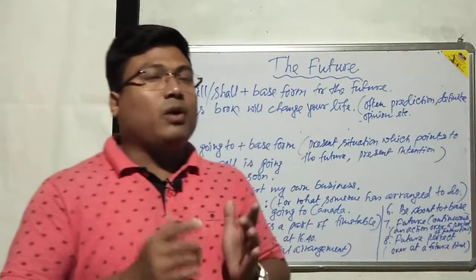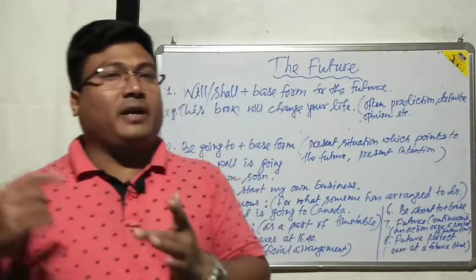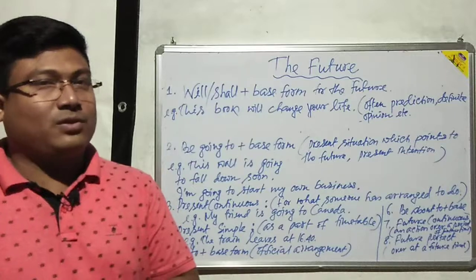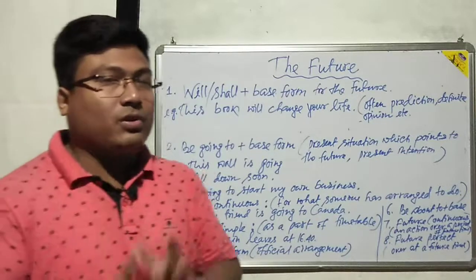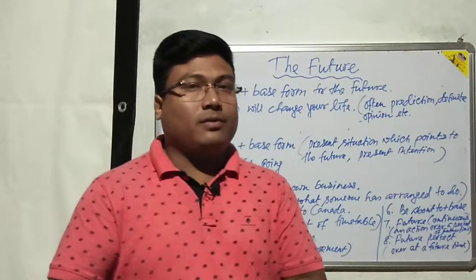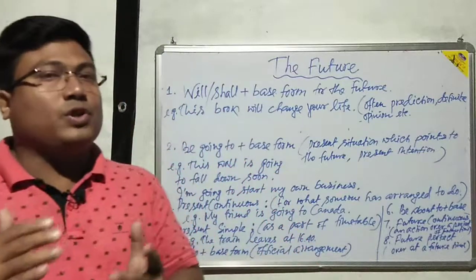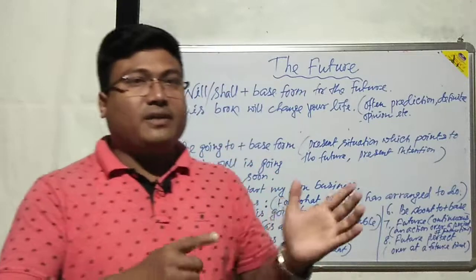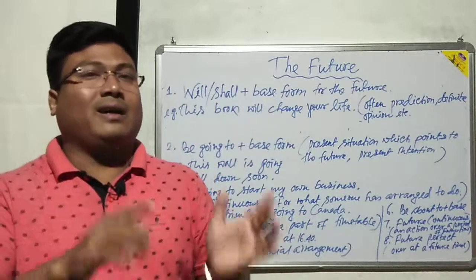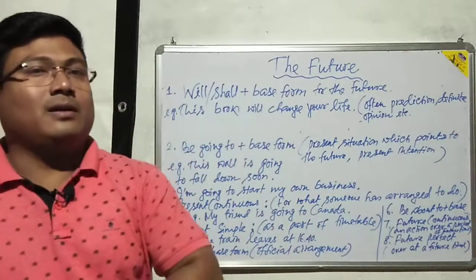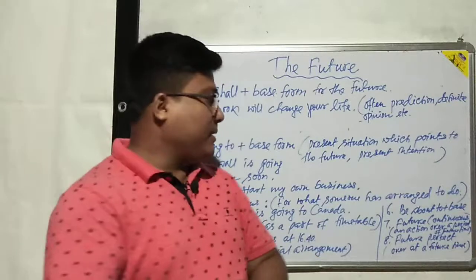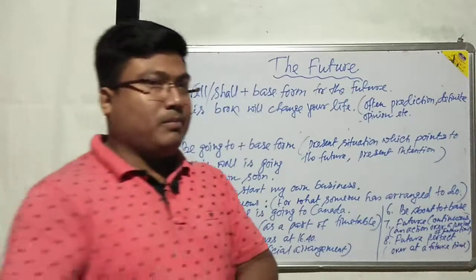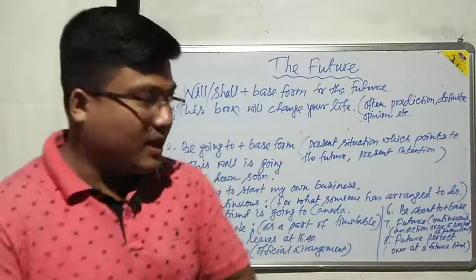Okay, I am about to leave my home. So this is also an example of an action which will take place in future time. Okay, my friend is about to quit the game.